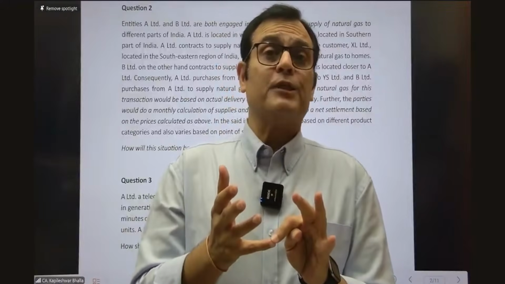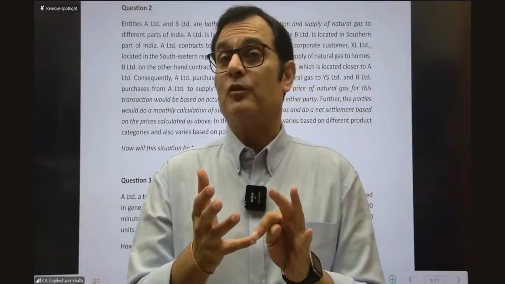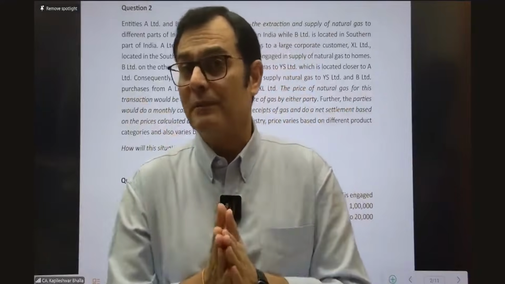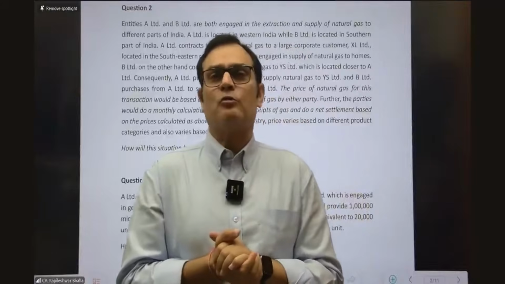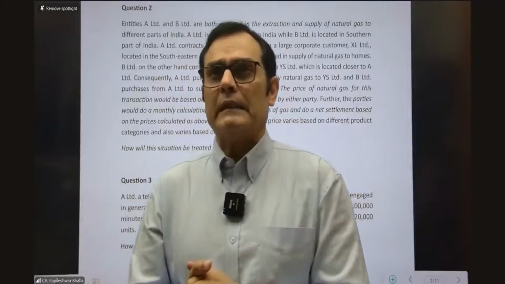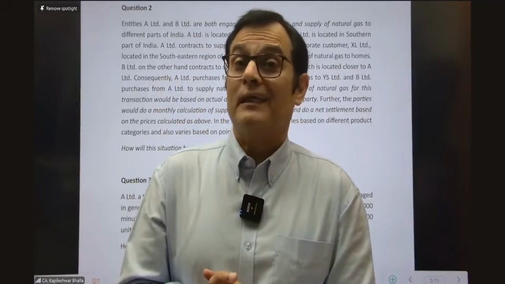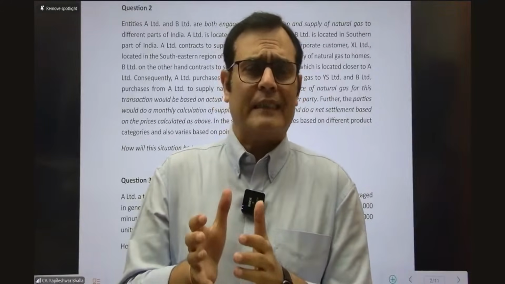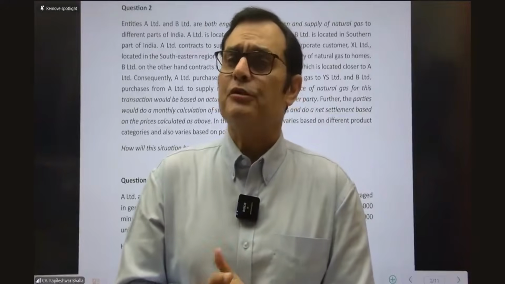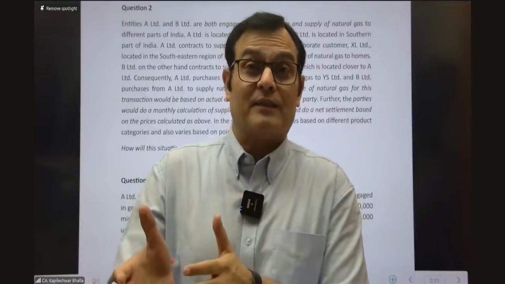Step number 1 is to identify that the contract is supposed to be a valid contract. Your mind should also work in terms of the fact that there are 5 essential elements of a valid contract. This kind of area could be well tested in an MCQ as well, so you cannot ignore step number 1.